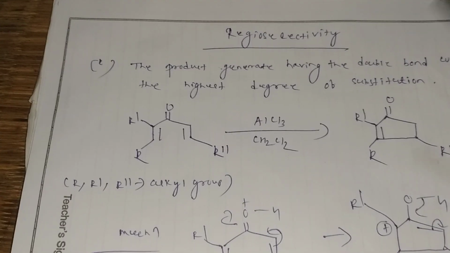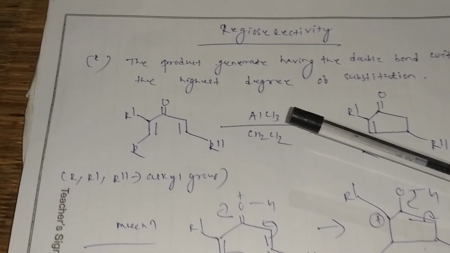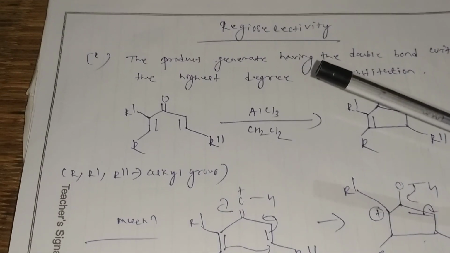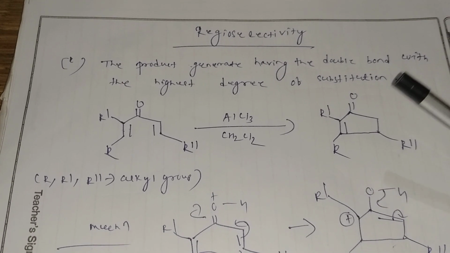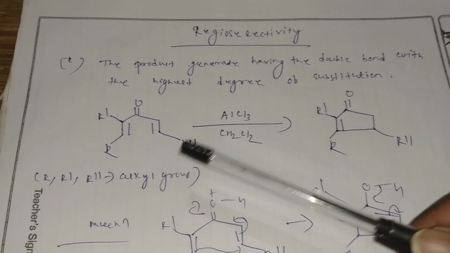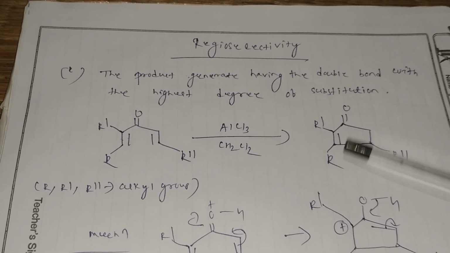Then come to regioselectivity. Regioselectivity is a very important question. In CSIR the question does not come directly, so the regioselectivity part must come. So what is the regioselectivity? The product generated has the double bond with the highest degree of substitution. That means after the formation of product, the double bond will form at the side with the highest degree of substitution.